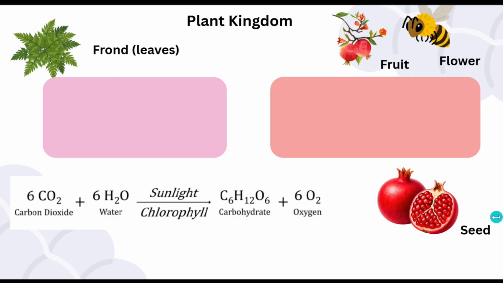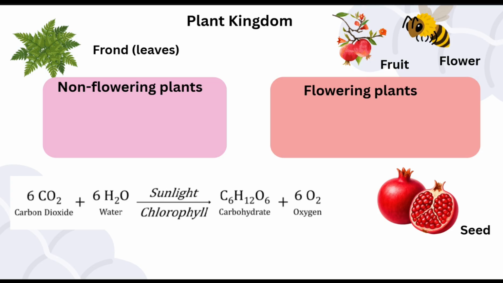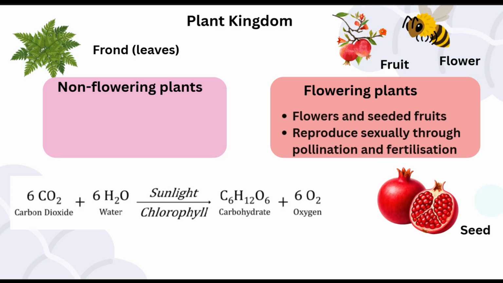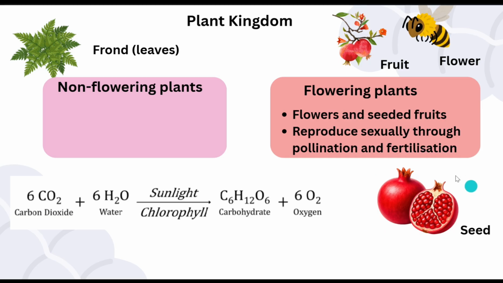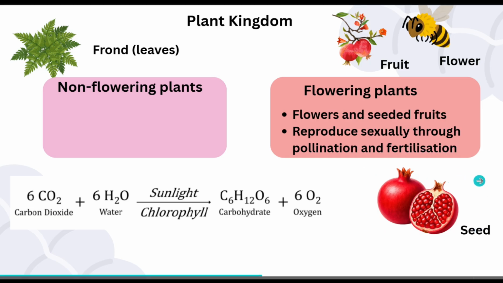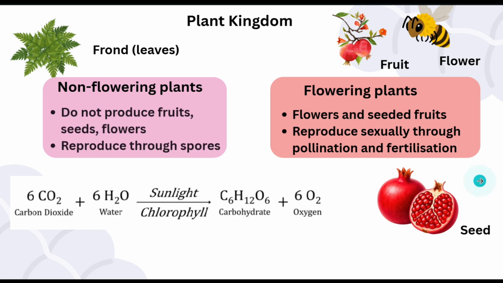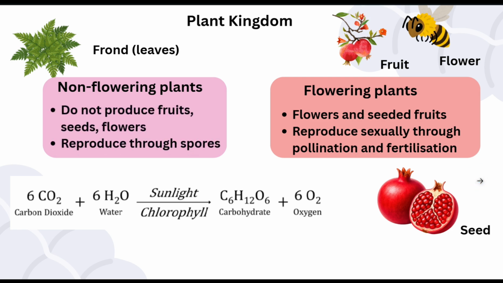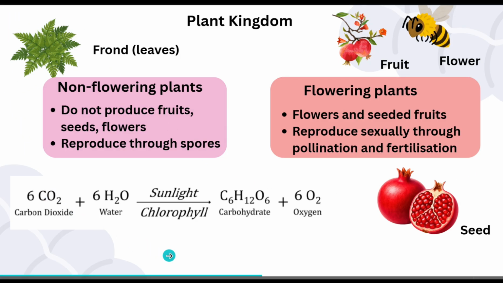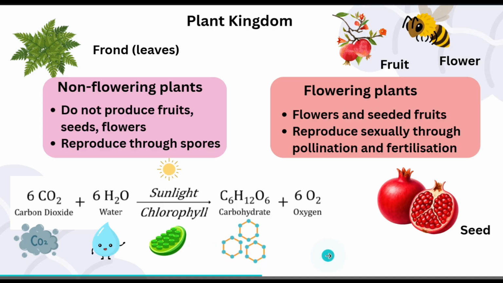Plants can be broadly divided into 2 major groups, flowering plants and non-flowering plants. Flowering plants are the ones that produce flowers, and consequently, seeds and fruits. They rely on sexual reproduction. Non-flowering plants lack flowers, seeds, or fruits. A familiar example is the fern. They reproduce through spores. Remember, regardless of how they reproduce, all plants are organisms that contain the pigment chlorophyll. Chlorophyll is essential because it absorbs light energy needed to perform photosynthesis, allowing them to make their own food.